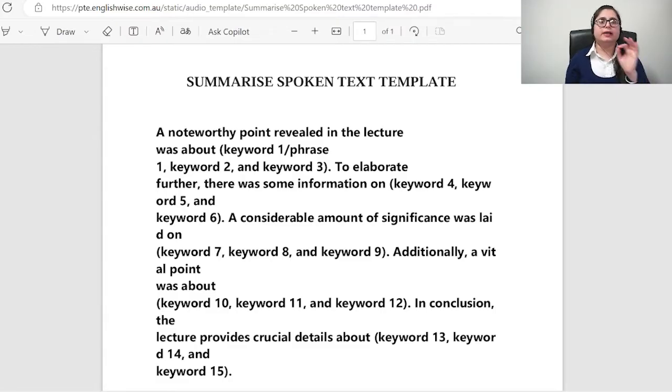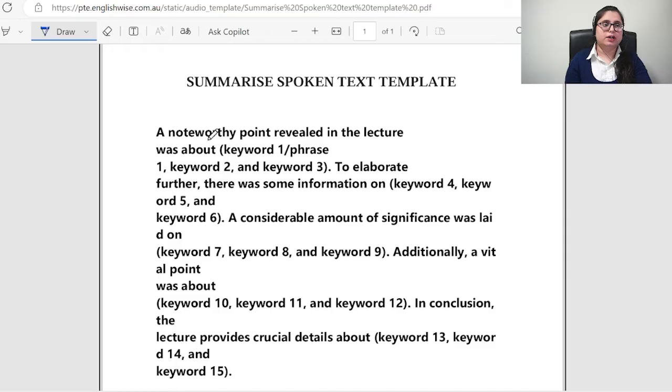Wherever you can see the word keyword mentioned, there you just have to write down your keywords. You can see you have to write the very first line: a noteworthy point revealed in that lecture was about. Here you can write your phrase 1, phrase 2, or phrase 3.